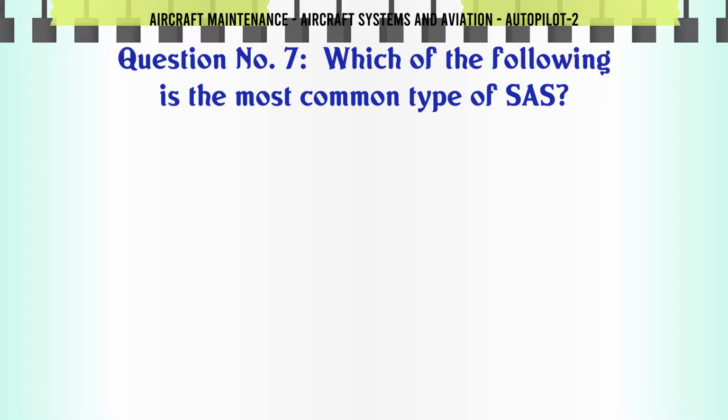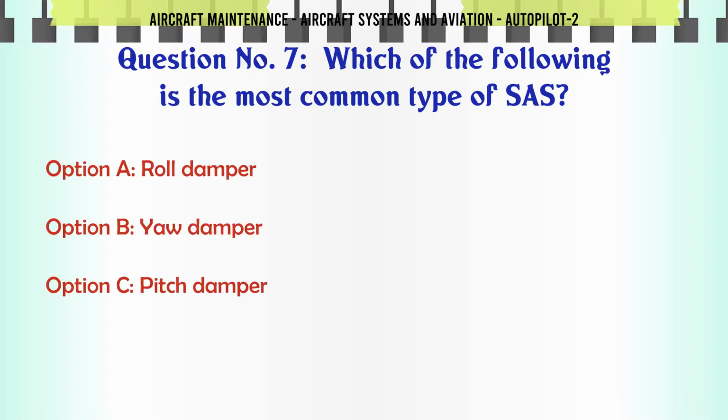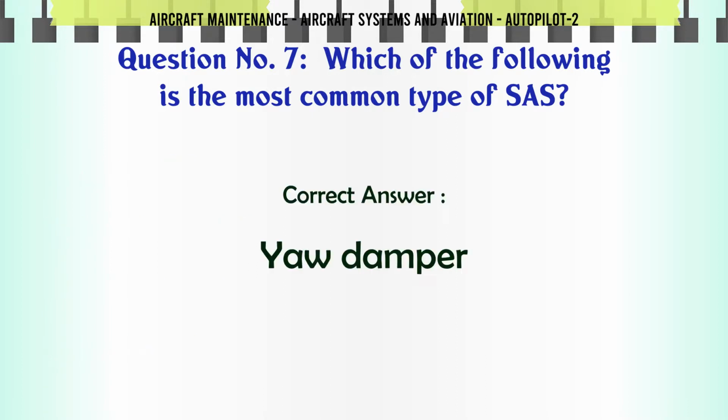Which of the following is the most common type of SAS? A. Roll damper. B. Yaw damper. C. Pitch damper. D. Banking damper. The correct answer is yaw damper.